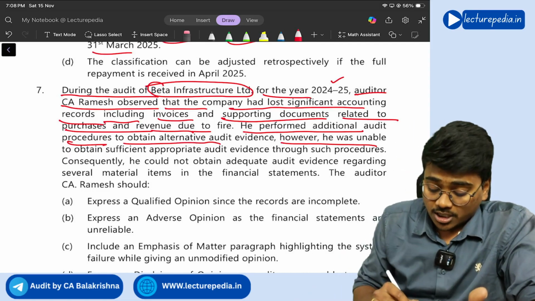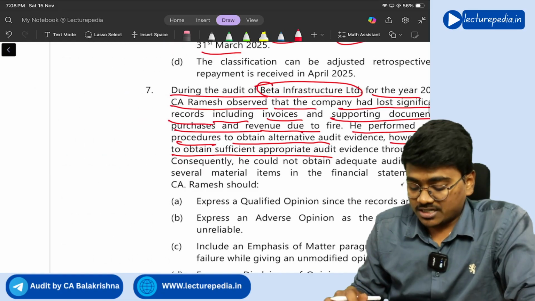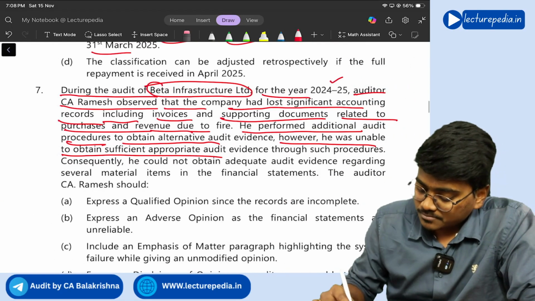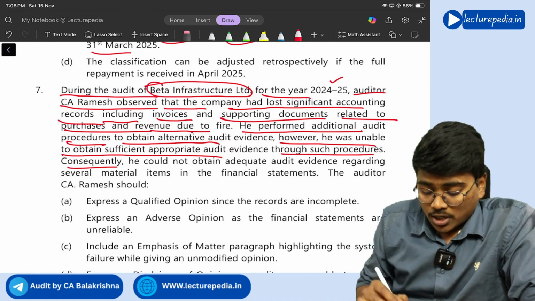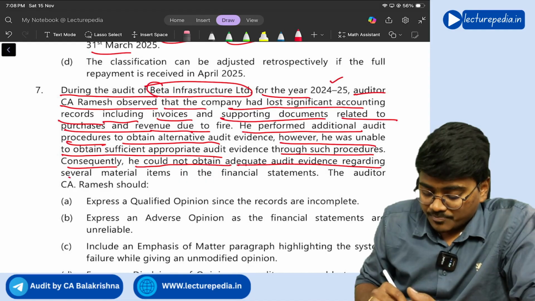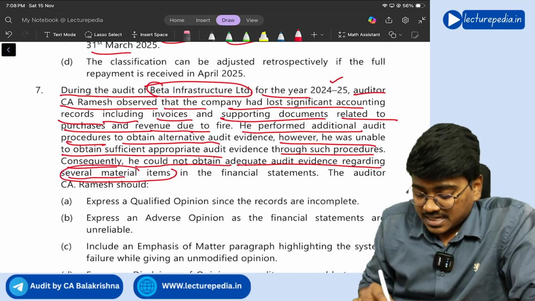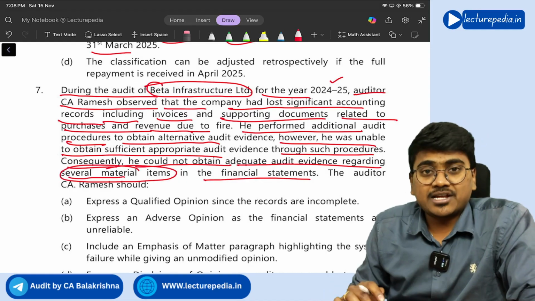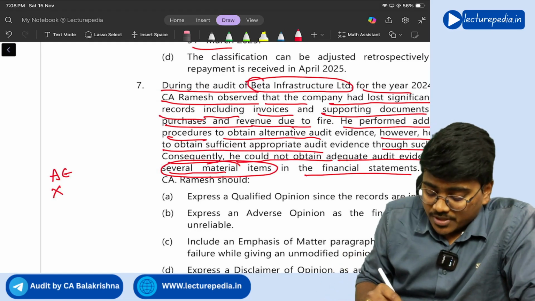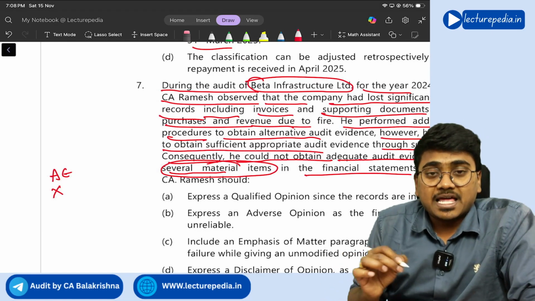However, he was unable to obtain sufficient appropriate audit evidence. Right? So audit evidence is not available through such procedures. Consequently, he could not obtain adequate audit evidence regarding several material items in the financial statements.